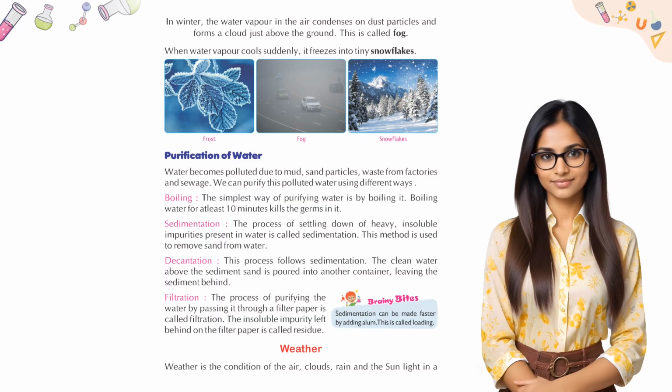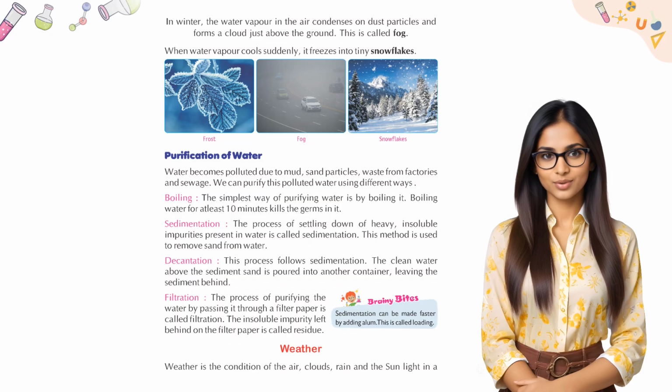Filtration. The process of purifying the water by passing it through a filter paper is called filtration. The insoluble impurity left behind on the filter paper is called residue. Brainy bites. Sedimentation can be made faster by adding alum. This is called loading.